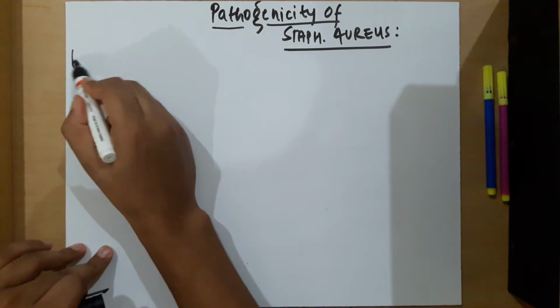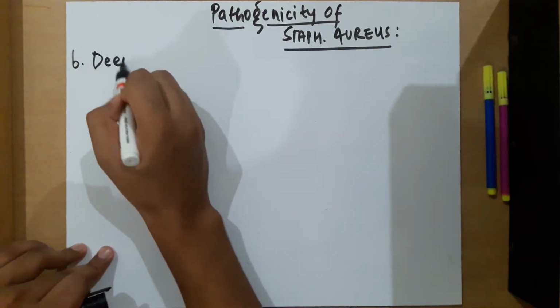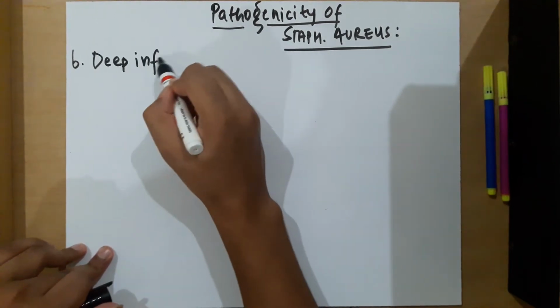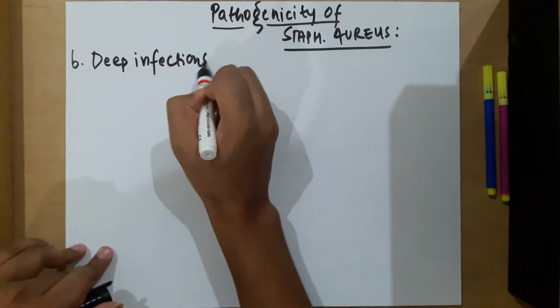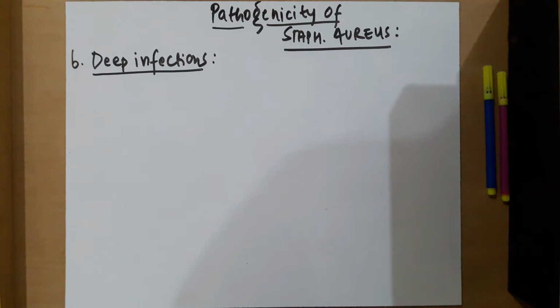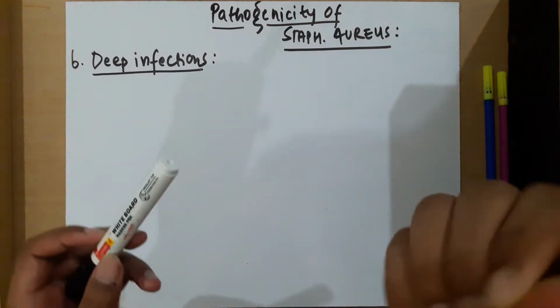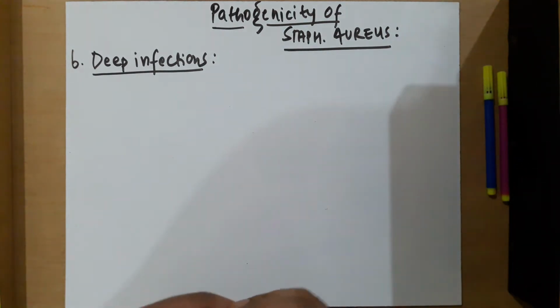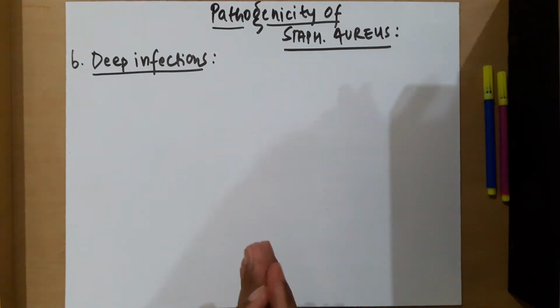The commonest deep infection caused by Staphylococcus aureus is acute osteomyelitis. Osteomyelitis is the inflammation of the bone and marrow.